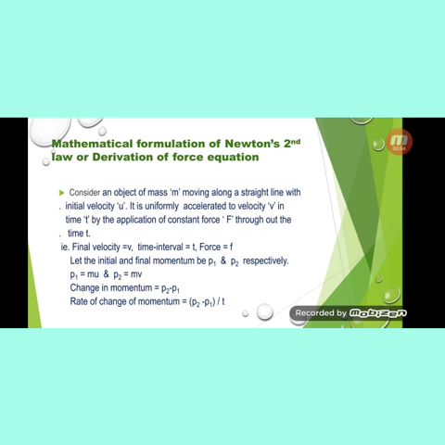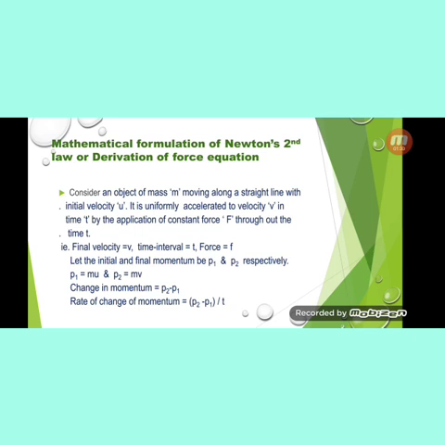P for momentum. P1 is equal to the initial momentum, that is, when the velocity was u. Therefore, P1 is equal to mu, and the final momentum is related to the final velocity. Therefore, P2 is equal to mv. Now, change in the momentum. Change in the momentum is equal to final momentum minus initial momentum. That will be equal to P2 minus P1.